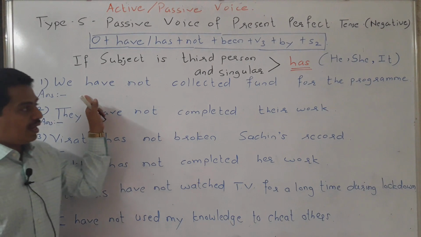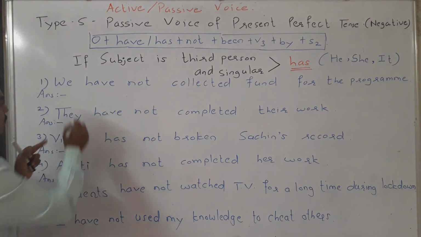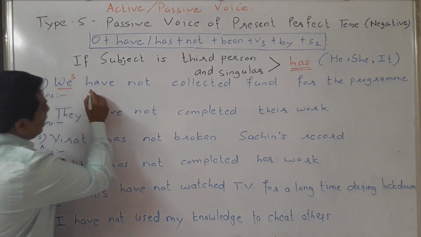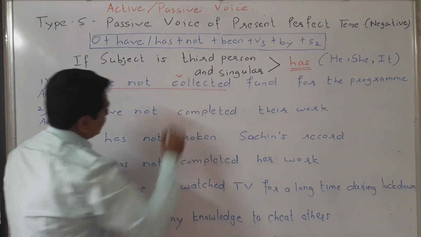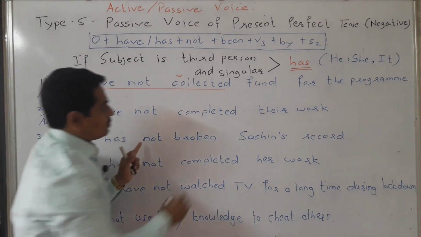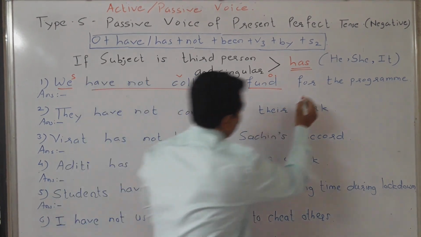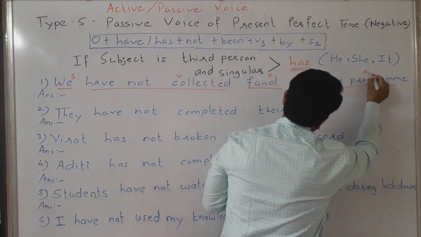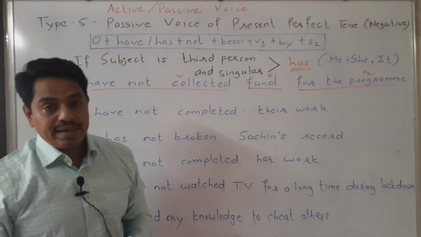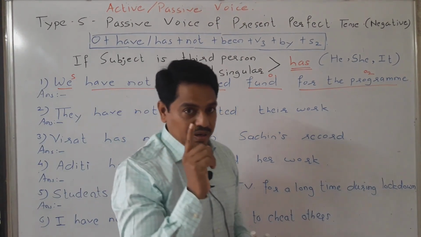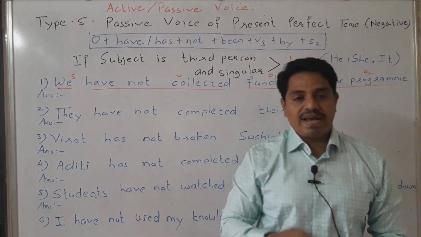Here, we have not collected fund for the program. We is the subject, have not collected is the verb, fund is object number 1, and for the program is object number 2. How to identify object number 1 and object number 2? Very easy.